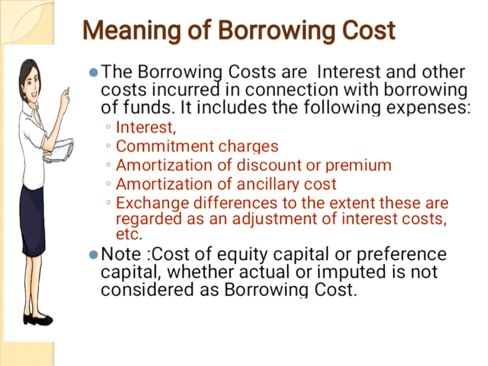Here we have to make a note that this standard does not deal with actual cost incurred or the imputed cost, opportunity cost or notional cost on owner's equity including preference share capital. It means that the standard does not deal with dividend accounting as dividend paid is not treated as a borrowing cost. Also, we have to make a further note that if the preference share capital is treated as borrowing, preference dividend is considered as a borrowing cost.